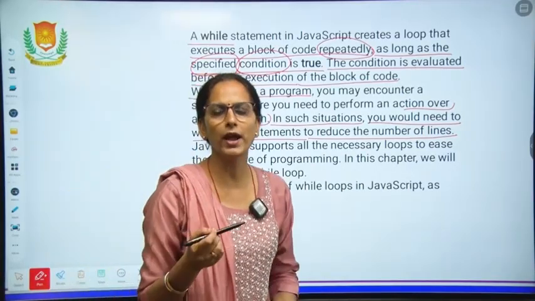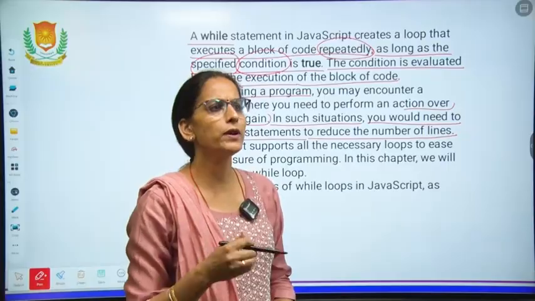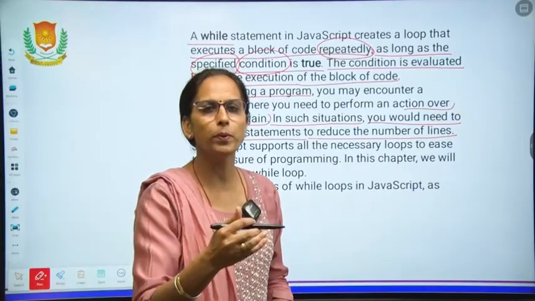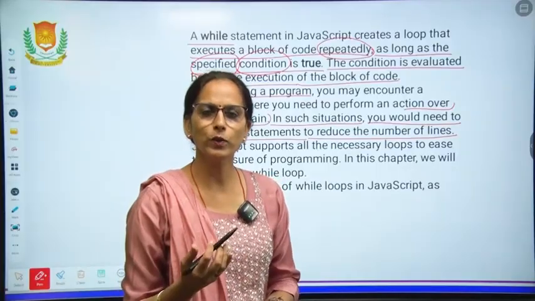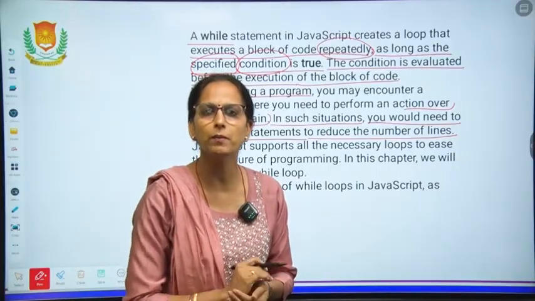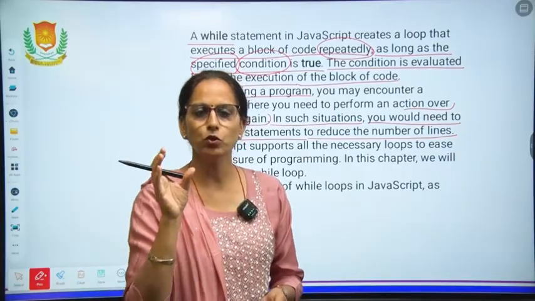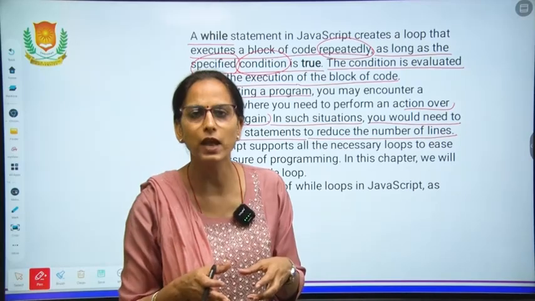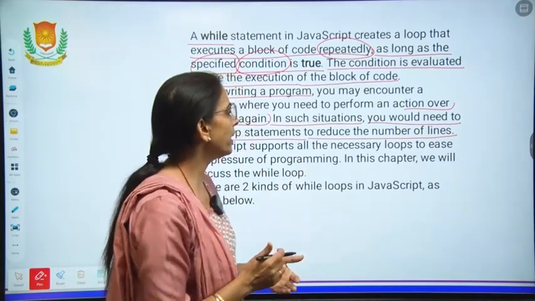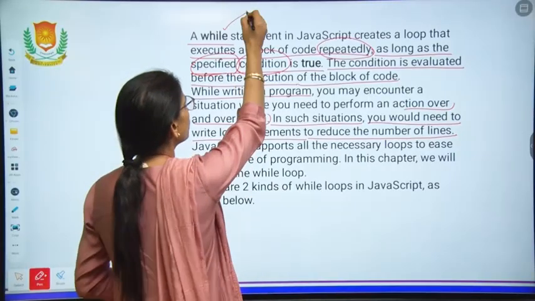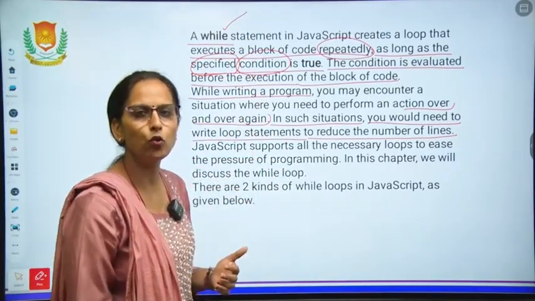Suppose you need to print a statement 10 times, 15 times. So what will you do, write the print statement or innerHTML 15 times, 20 times? No. To reduce the typing and save time, the better way is to use looping, and we can use the while statement in the looping section.